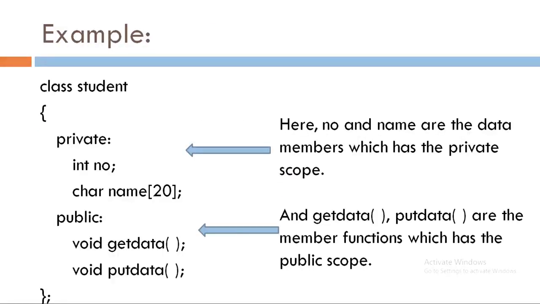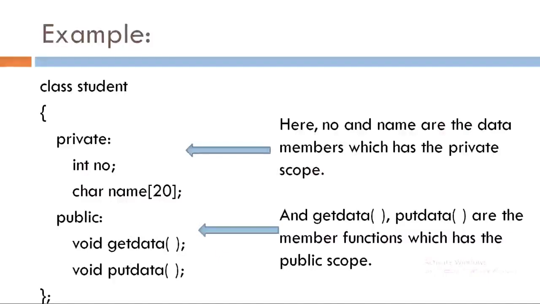Let's see the example. Here, class student, the private label is given, that means access specifier private, and under this label we have two data members, that is integer number and character name. And then another access specifier, that is public, is given, and under that label we have declared two functions, void getdata and void putdata. That means number and name are the data members which are declared as private members, and getdata and putdata are the member functions which are declared under the public scope of the class.